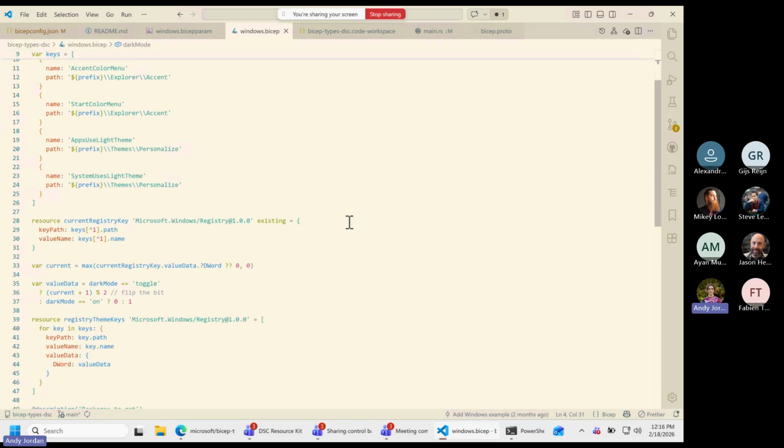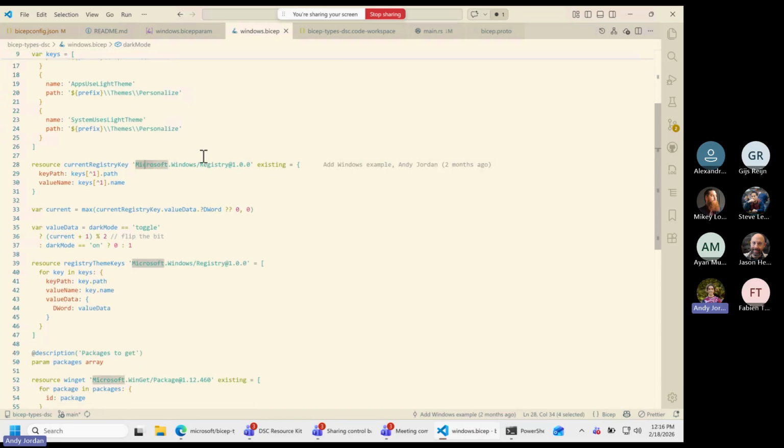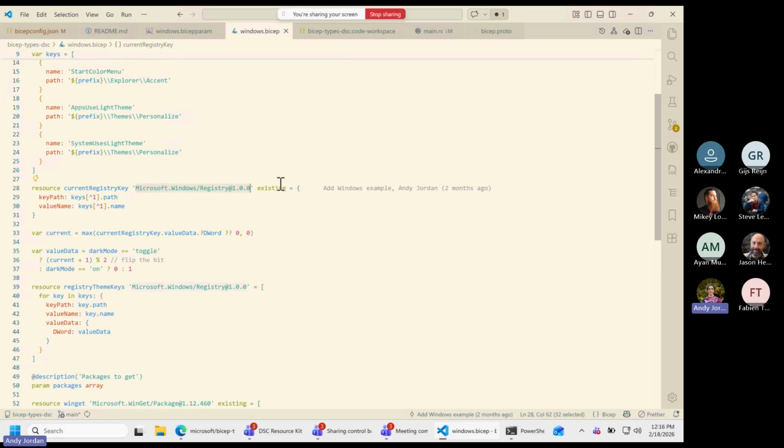And if we look, I'm going to scroll to the resource. I'm going to use this Microsoft.Windows/registry resource, and I'm going to do a get call on it. On the command line with DSC, you'd have to do a dsc get and see what it is, and from a configuration document, you're sort of stuck there. But I actually can say, hey, I'm going to use this resource. I'm naming it current registry key. The resource that I'm executing is registry. This existing says, hey, that's a resource that is existing. Do a get call. That's the Bicep equivalent of get, it's the existing keyword there. And what it does is it goes and finds the resource that matches the inputs. Well, what are those inputs?